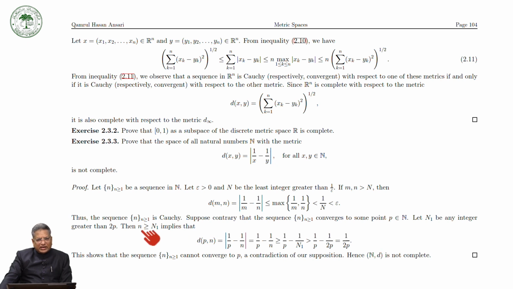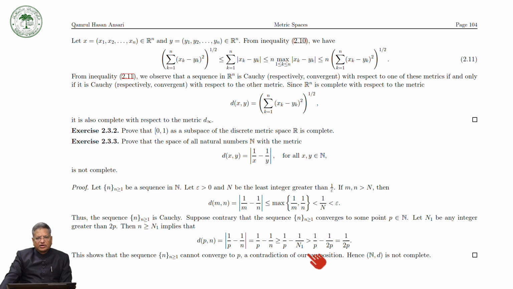So it means that for any capital N, for small n greater than N1, this is at least 1/(2p), which does not converge to 0. This means that the sequence (n) cannot converge to the point p, which is a contradiction to our supposition that (n) converges to a point p. Hence this sequence is a Cauchy sequence which is not convergent in the set of all natural numbers,